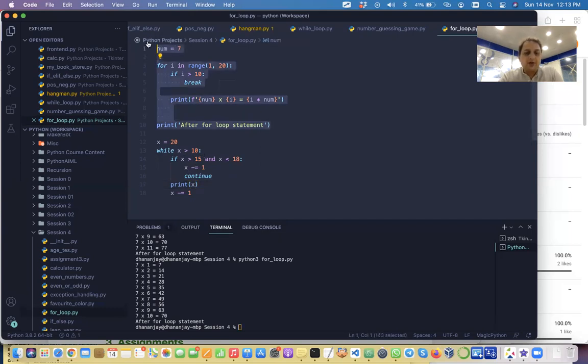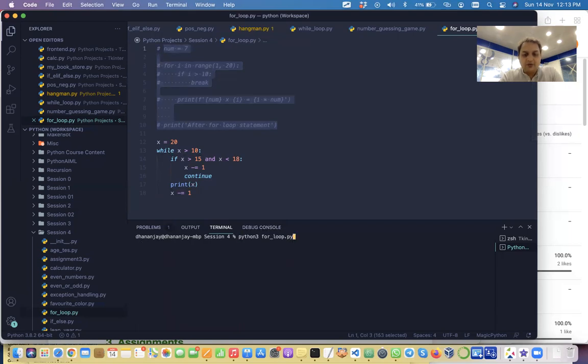If I execute this, what you see is we're getting 20, 19, 18, and then it is coming to 15. Why is 16 not coming in?